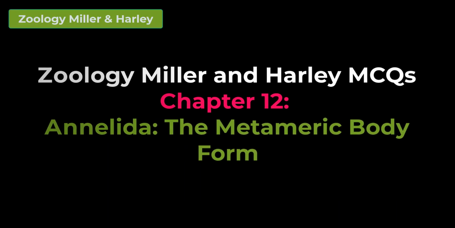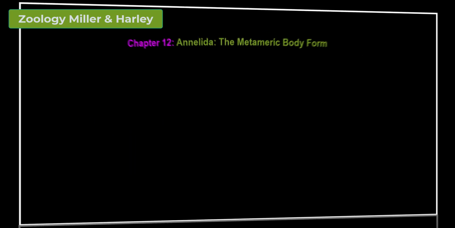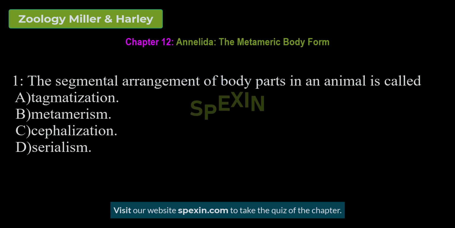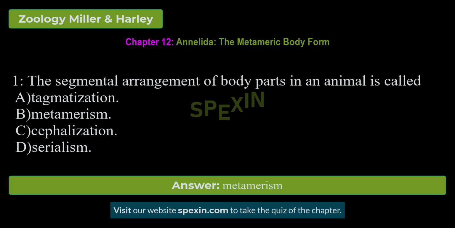Zoology Miller and Harley MCQs, Chapter 12: Annelida, the Metameric Body Form. Let's start. The segmental arrangement of body parts in an animal is called tagmatization, metamerism, cephalization, serialism. Correct answer: metamerism.